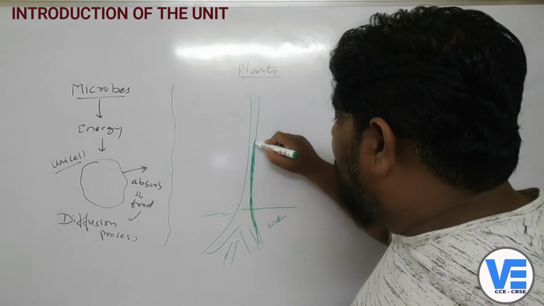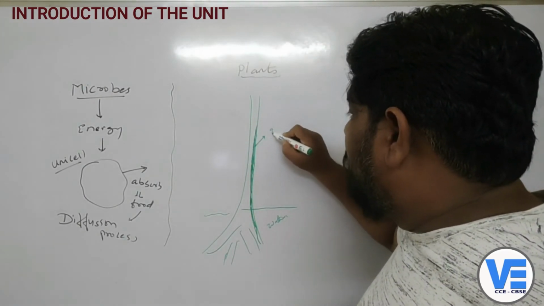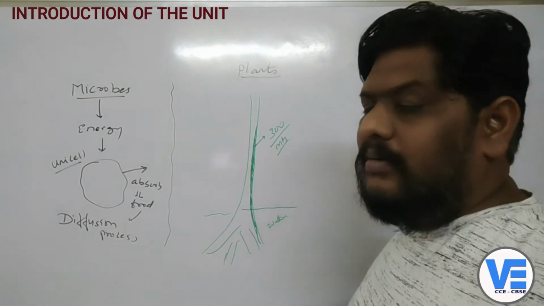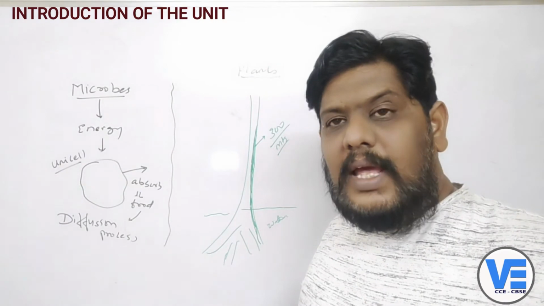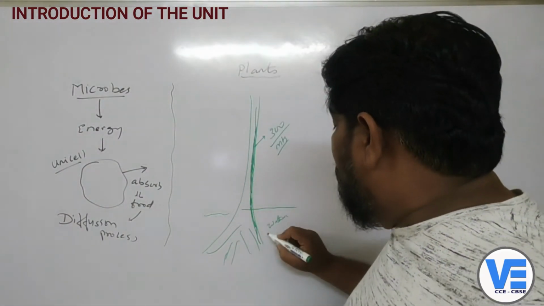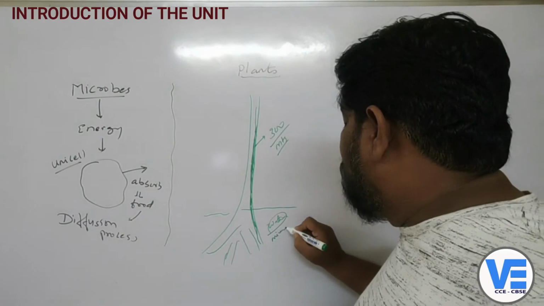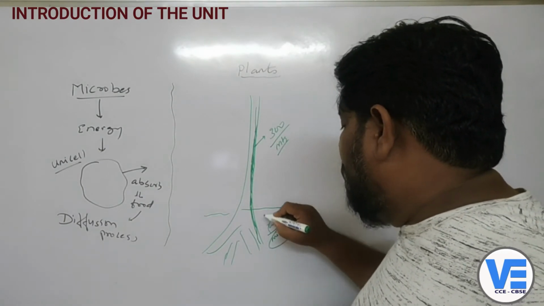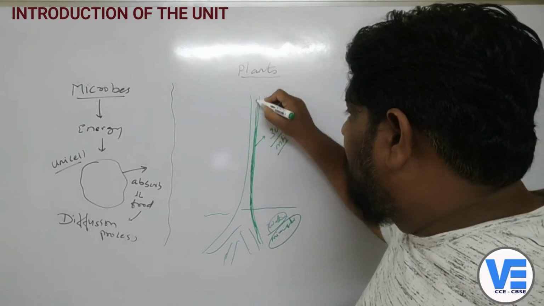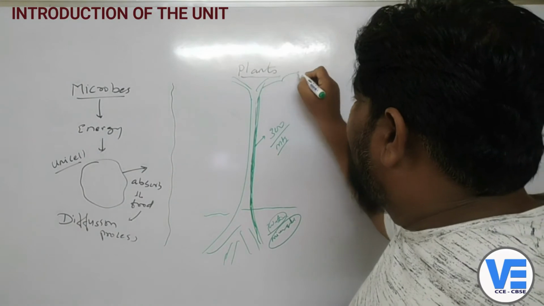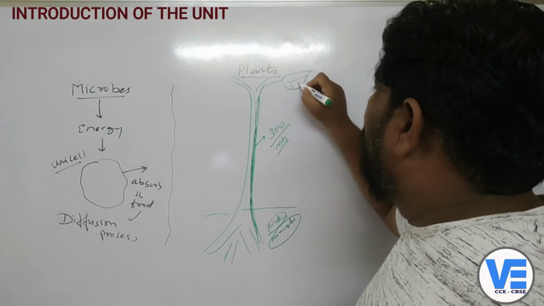And we have already studied in the 9th class that some of the trees, like sal trees, are 300 meters tall. So how will they transport all this water and mineral salts? How will the solution which is formed here be transported to different parts of the body, even 300 meters up, where they come to the leaves and all?